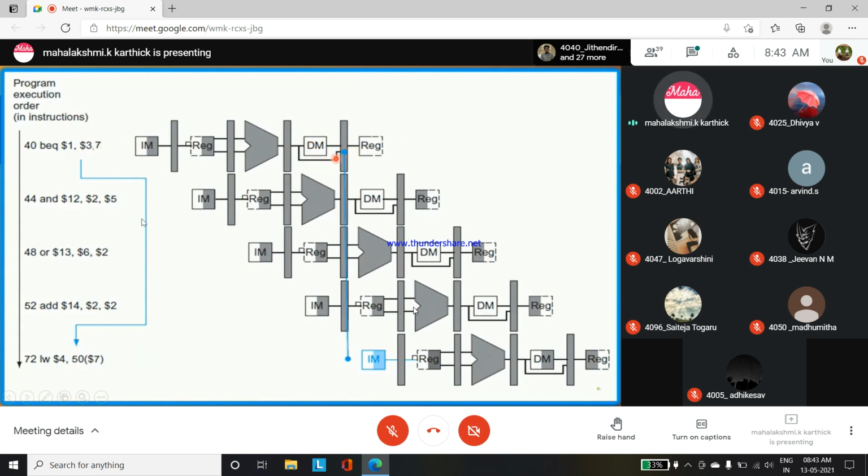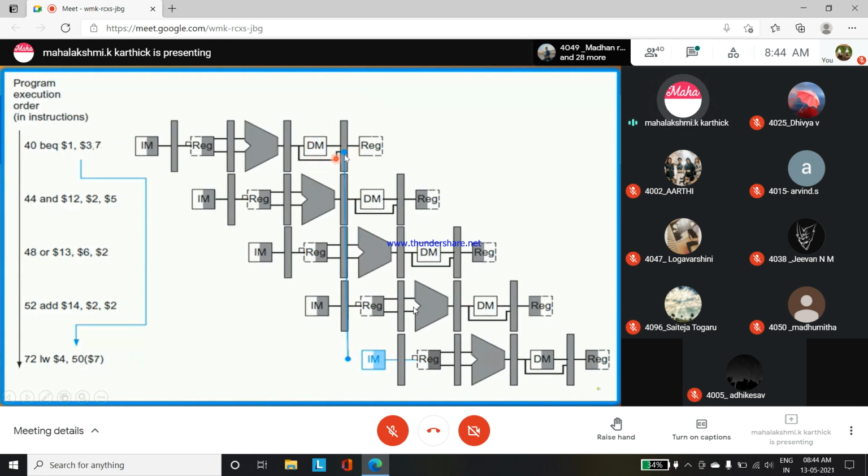In the meanwhile, the other instructions will also be running in parallel. Then what is the next target address that will be focused? Again, that value will be fetched from the instruction memory. That process will be completed after 5 cycles.